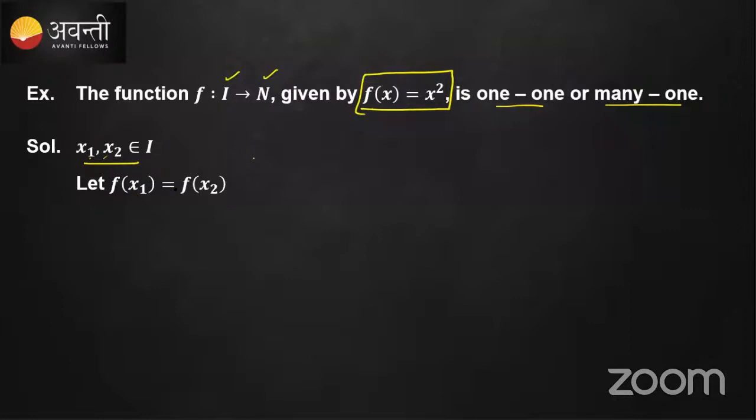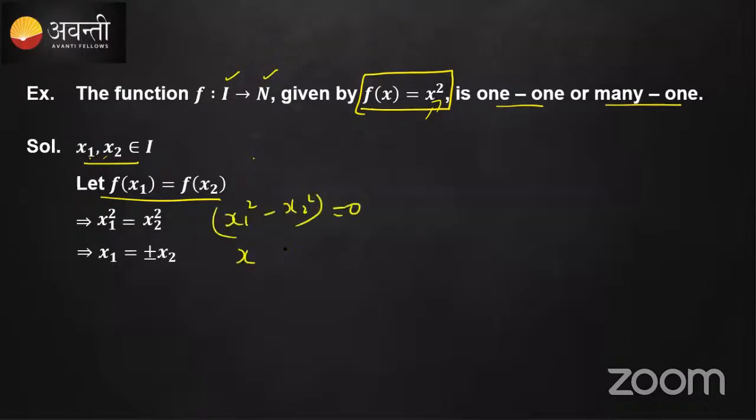Let me finish this example, that is x1 is equal to x2 belonging to I. If we consider f of x1 is equal to f of x2, then we can say x1 square is equal to x2 square, because it is defined as x square. But if you solve this, that is x1 square minus x2 square is equal to 0, and then we can write x1 minus x2 into x1 plus x2 is equal to 0.